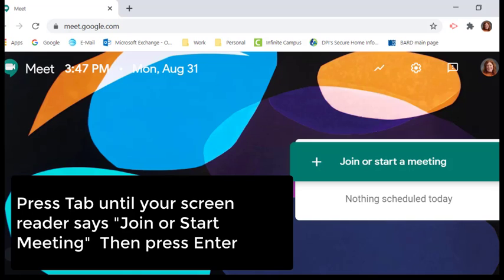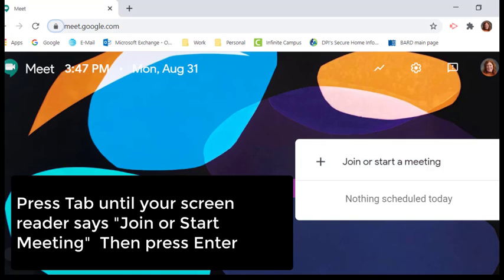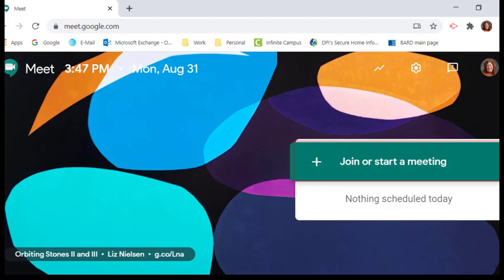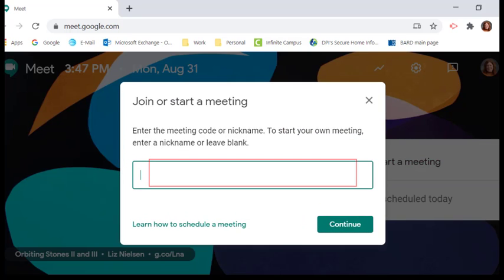Orbiting stones, view site info, address and search bar. Quality. Settings button. Feedback button. Switch account button. Join or start a meeting button. And this is the button you're going to want to press. So I'm going to go ahead and press my Enter button. Enter. Join or start a meeting dialog.